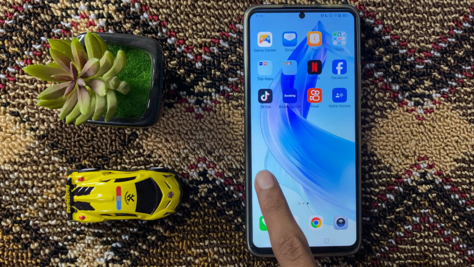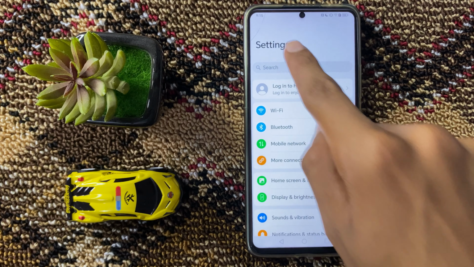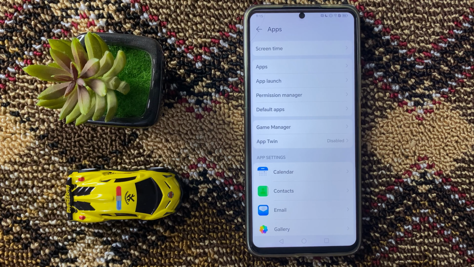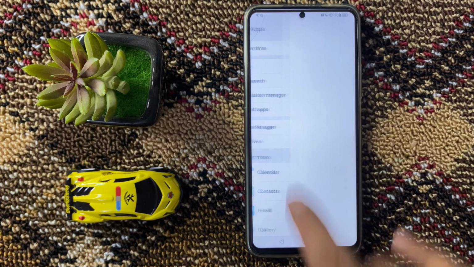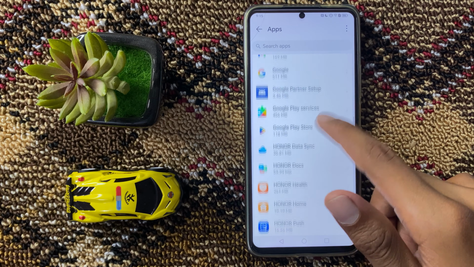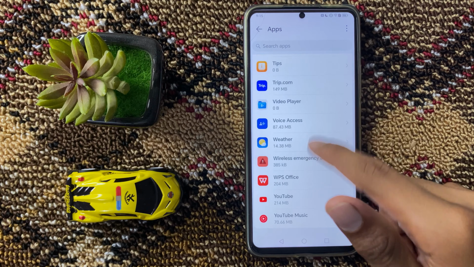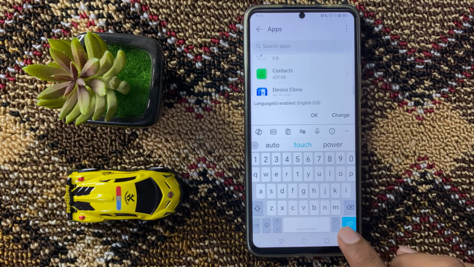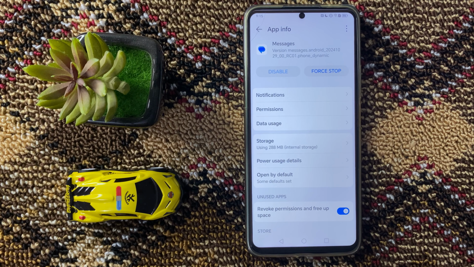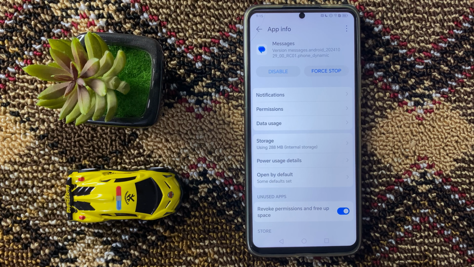First of all, open settings. In settings, scroll down and then click on apps. And then again click on apps and then search here messages. Now click on messages and now here you can force stop your messages.